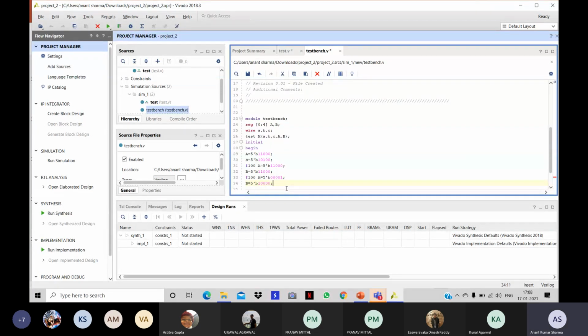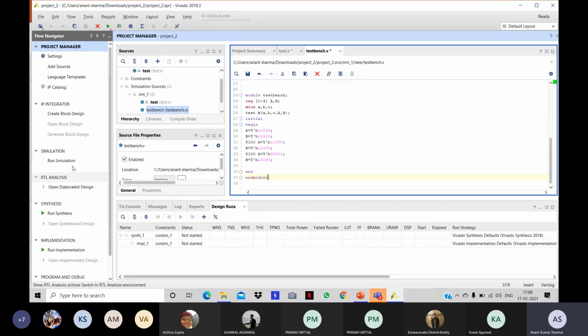Okay, so we have supplied the inputs. A will be 24, B will be 20 for the initial 100 nanoseconds. Then both will become equal to 24 after 100 nanoseconds, and then after another 100 nanoseconds, A will become 1 and B will become 16. And this code for the test bench is completed, and I hope there is no error.